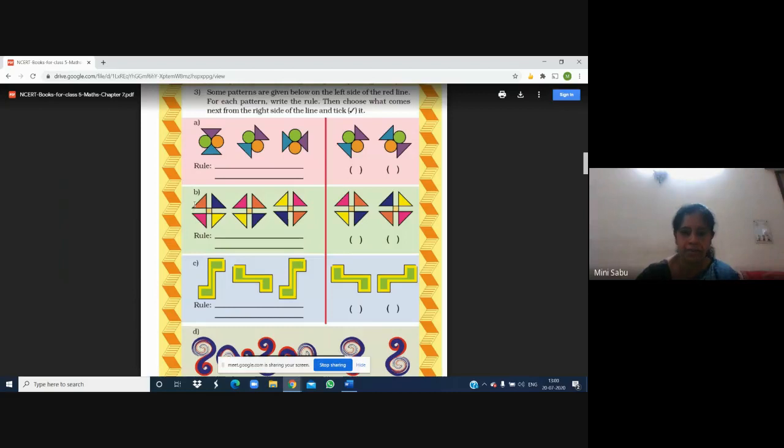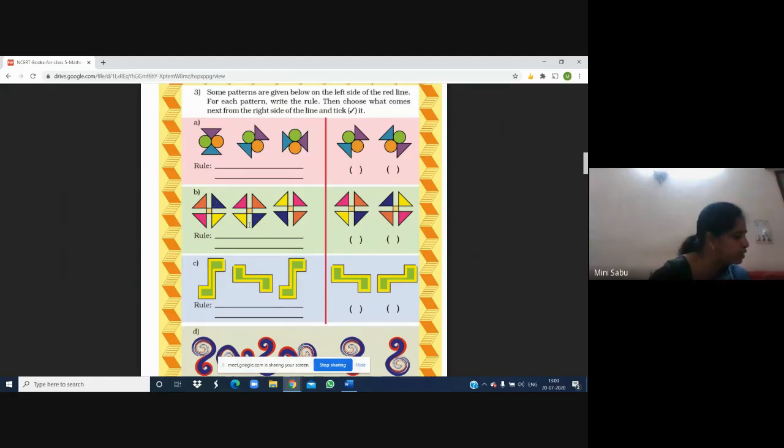Then similarly B. B, you can see, has 4 different colors. Okay, and this blue color. Concentrate on one color and see what is happening. Okay, let us concentrate on this blue color. Here blue color is here. Then what happened to this blue color? Blue color has gone to this corner. From one corner, blue has gone to the other corner. Then blue has gone to the next corner. Then this blue will go to this place.